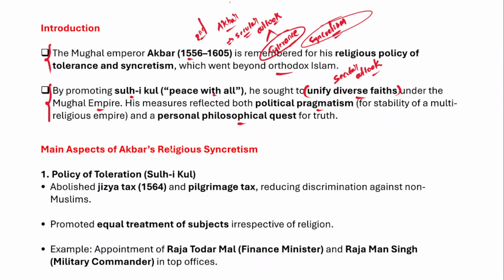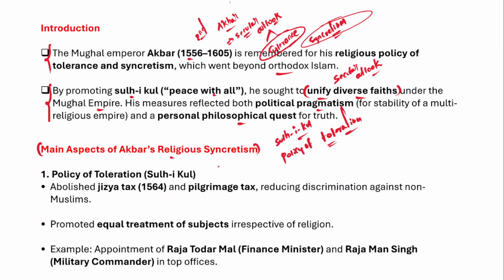Now let's understand the main aspects of Akbar's religious syncretism, and this is the key theme of the question, so this has to be understood properly. Firstly, he followed a policy of toleration, also called sulh-i-kul. Akbar essentially tried to unify diverse faiths, and in order to do that, toleration as a value is very important.